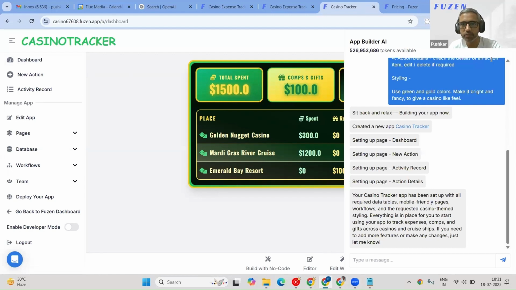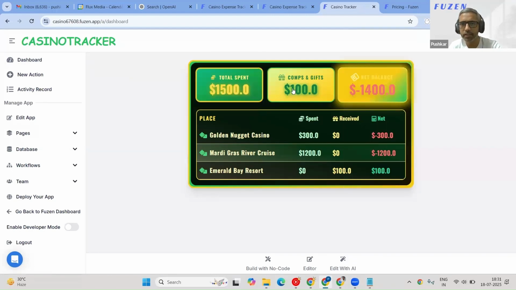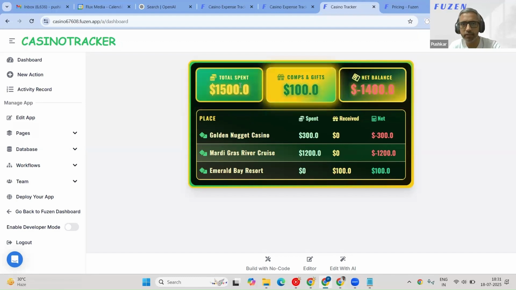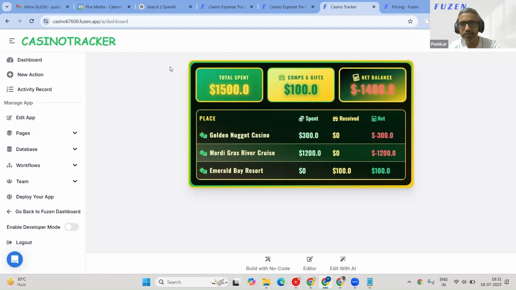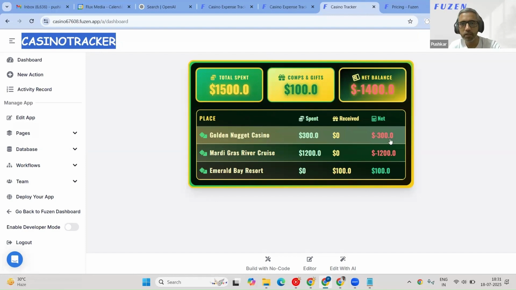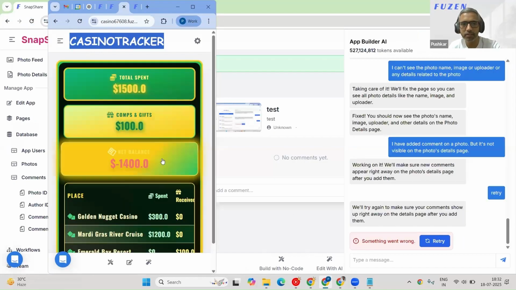Okay, so it has built the first version. It has finished doing whatever it was doing. This is the first version. I think it made it too bright and fancy, at least for my liking. So yeah, a little cartoon. We skewed a little cartoonish. Yes, that's what you can say from the logo. But in terms of mobile friendliness, it got that part right.